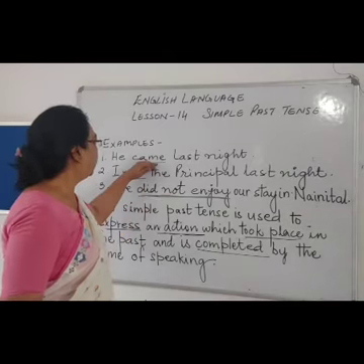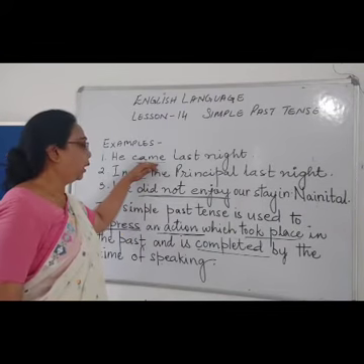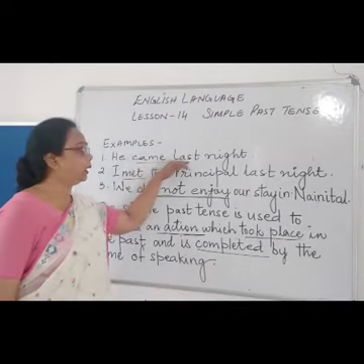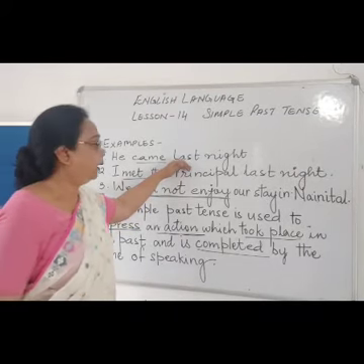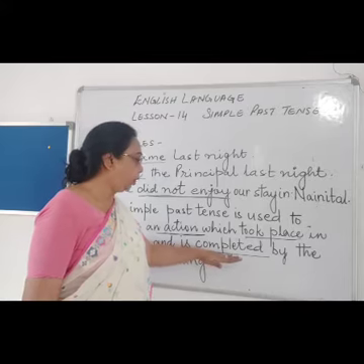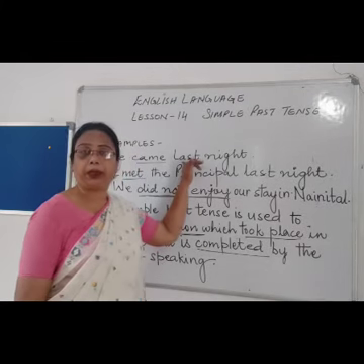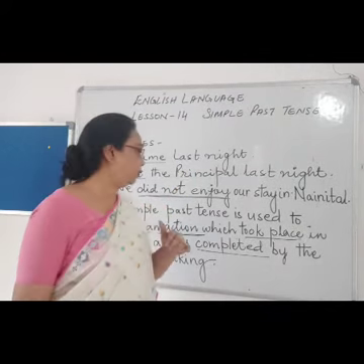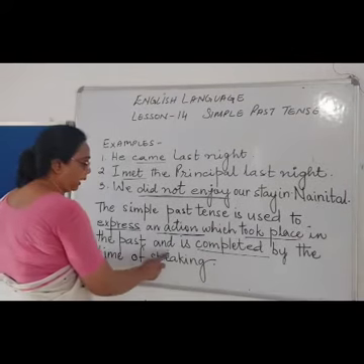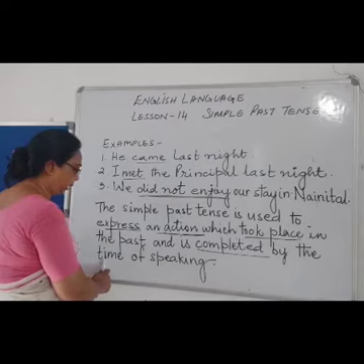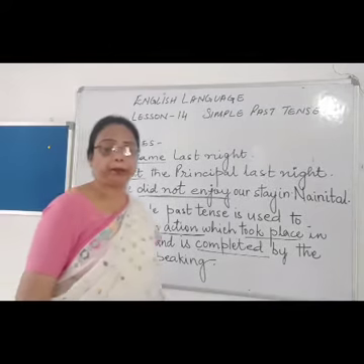Like over here, he came last night. Now he had already come, and now when I am talking, the action has been completed. So the past tense is the action which took place in the past and is completed by the time of speaking. Right, children?